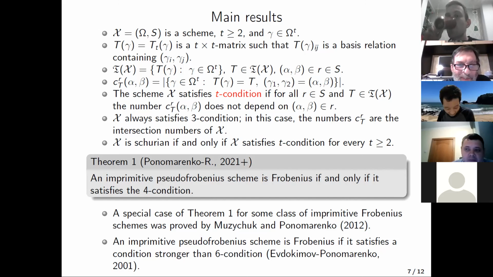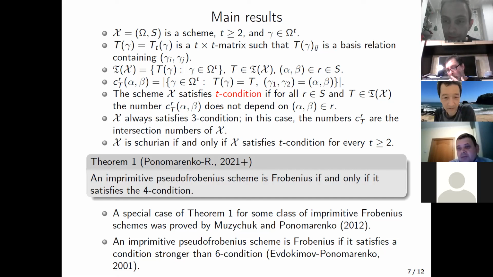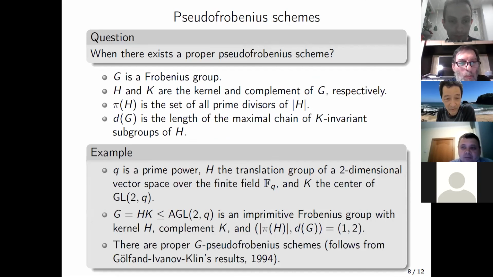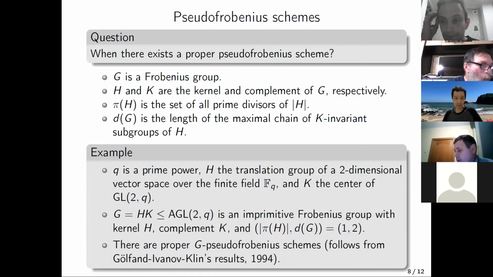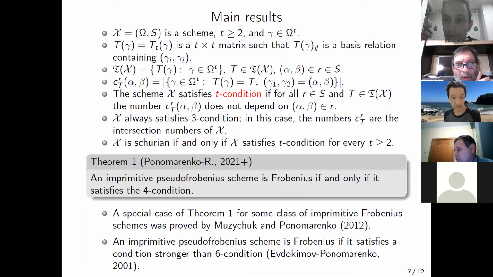Very interesting. Also, if I understand correctly, the affine plane, as you mentioned as an example, the 2-dimensional vector space, could also be considered an imprimitive pseudo-Frobenius scheme. Yes, exactly. In fact, this example, I mean just amorphic schemes. So I guess it's a little bit more general than the affine plane. But then Theorem 1, what does it exactly mean in the context of the affine plane?